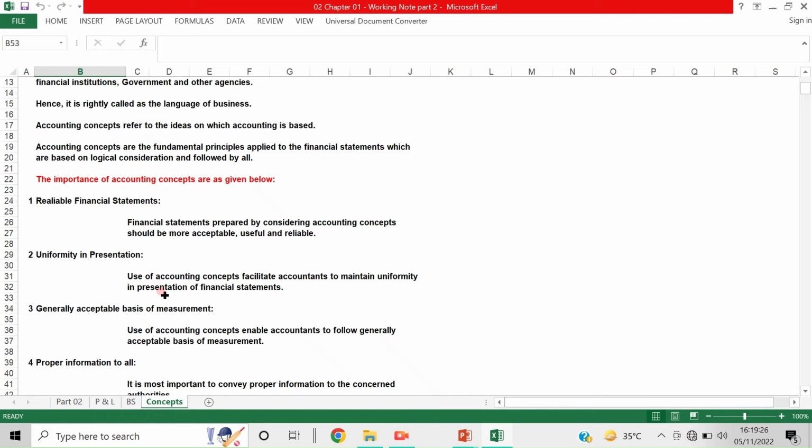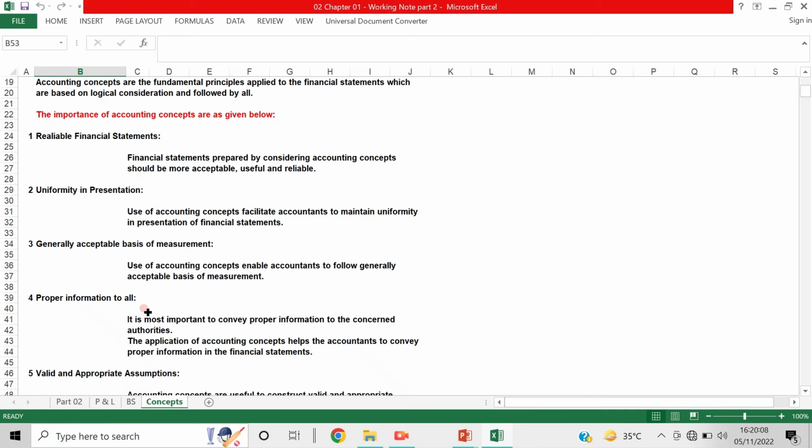Now uniformity in presentation. Use of accounting concepts facilitate accountants to maintain uniformity in presentation of financial statement. The term itself is self-explanatory. मतलब universally जो acceptable होना चाहिए, for example जो accountant जो accounting concepts सीखने के बाद statement बनाएगा, that is a common fixed standard of format, तो उसी के अनुसार ही बनाएगा, उसके लिए जो concepts बनाया हुआ है. So now the use of accounting concepts facilitate accountants to maintain uniformity in presentation of financial statements. Financial statements का जो presentation करने का एक uniformity होना चाहिए.